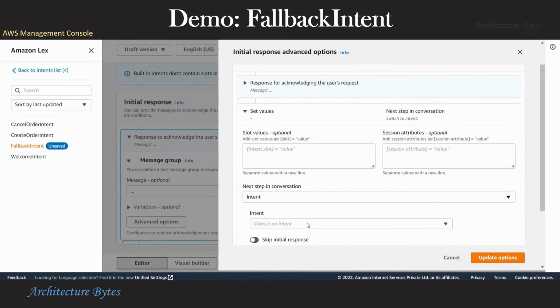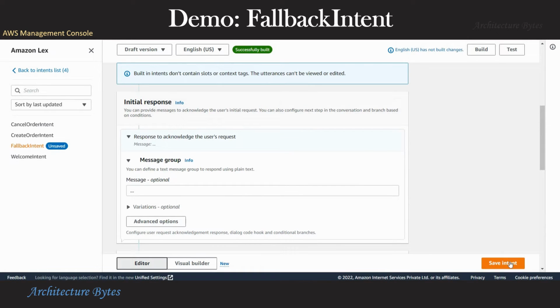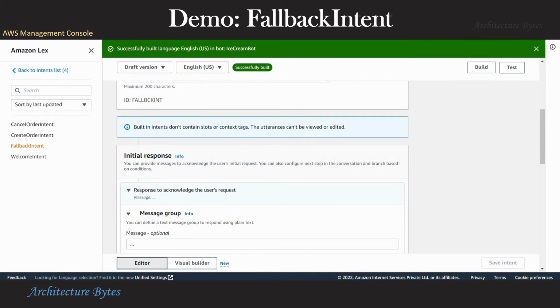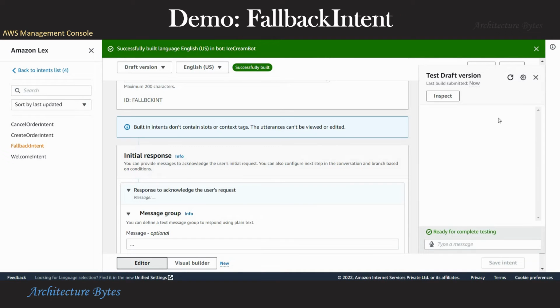So here we are going to change that to welcome intent. So the next step is welcome intent. Right? So that's what we have chosen. We update the options, save the intent, and now we are ready to build this. All right, so let's test this. Let's provide some random junk text as an input. So it goes to the fallback intent and then goes to the welcome intent. So this is working on expected lines now.